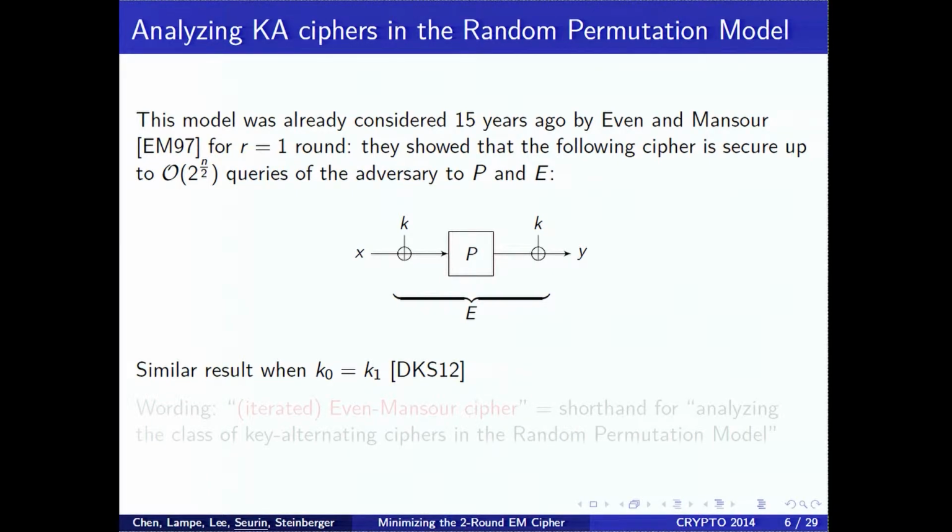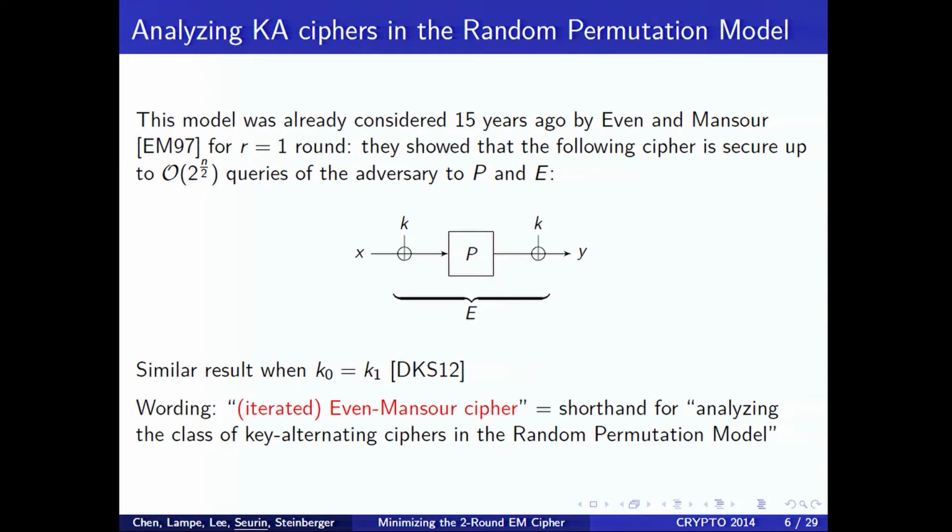In some ways, this is the simplest block cipher you can build from one single n-bit permutation and one single n-bit key. Just about the wording, from now on, I will talk about the iterated Even-Mansour cipher, and this will be shorthand for analyzing the class of key alternating ciphers in the random permutation model.